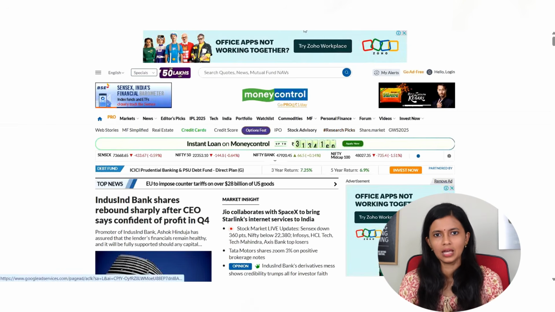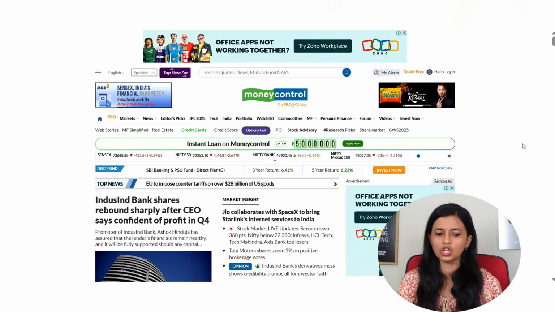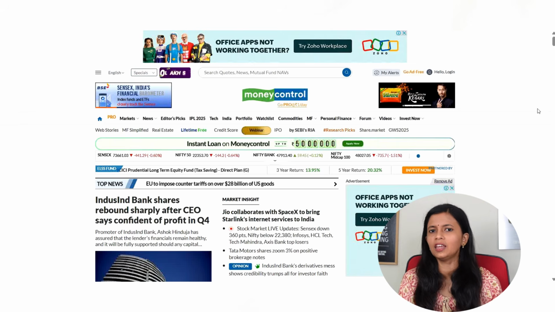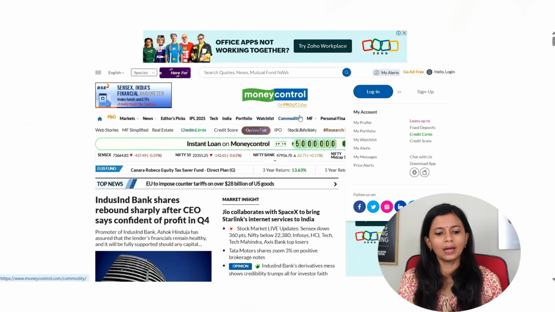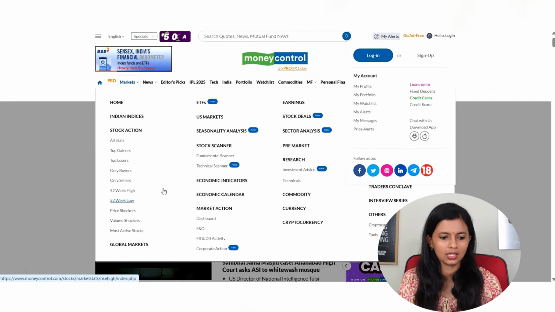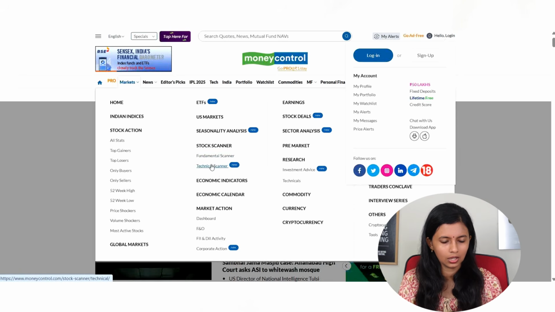Firstly, Moneycontrol. This is a website on which you can easily rely. It has existed for many years, and it contains huge information. Even if you want to check any information which is older than 15 years, that is available here. So Moneycontrol contains a huge collection of information which you can use for analysis. Here you can see under markets there are many things available. You can go for a stock screener, and in the stock screener you have both a fundamental screener as well as a technical screener. Just to check this out, I'll show you.